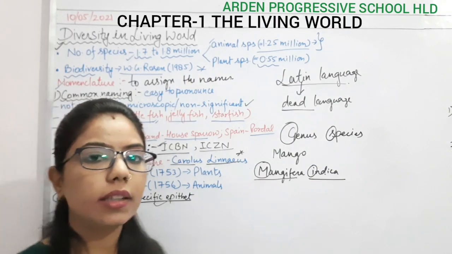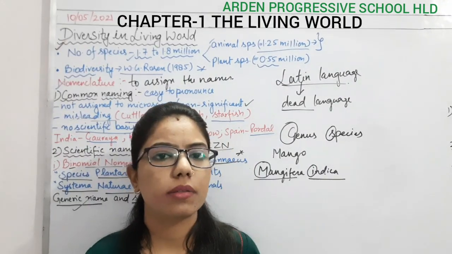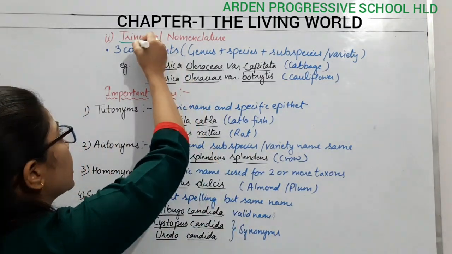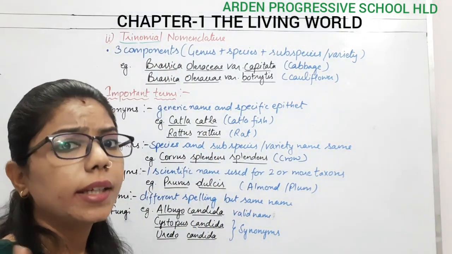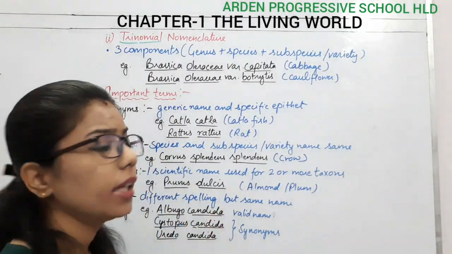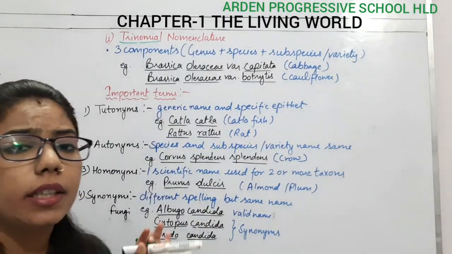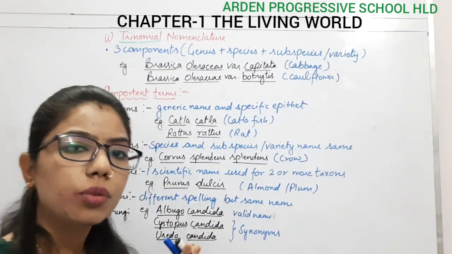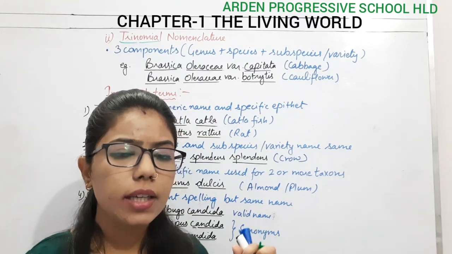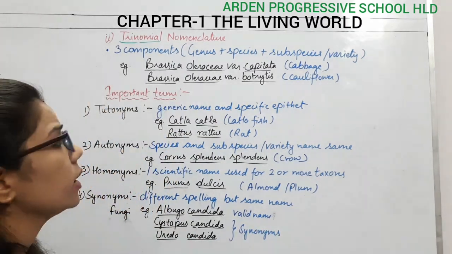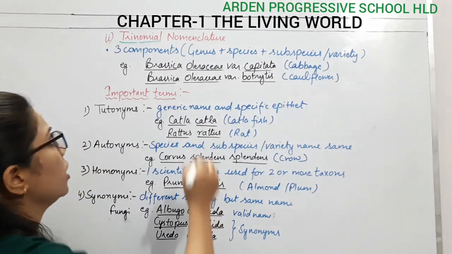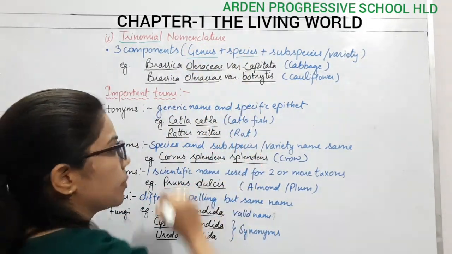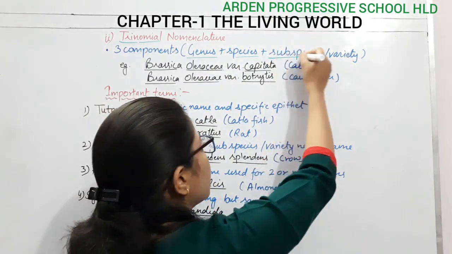Now we will understand the second one, trinomial nomenclature. What do you understand by tri? It means three. Nomial refers to naming or assigning names. So here it consists of three components. Likewise, binomial nomenclature is composed of two components, genus and species. Here there will be one more additional component. The first remains the same, genus, the second is species, and the third is the subspecies.